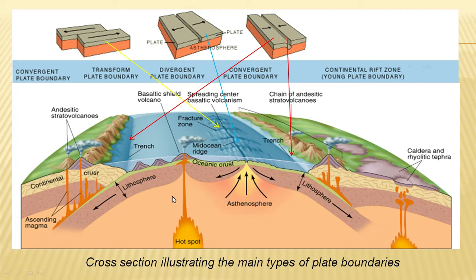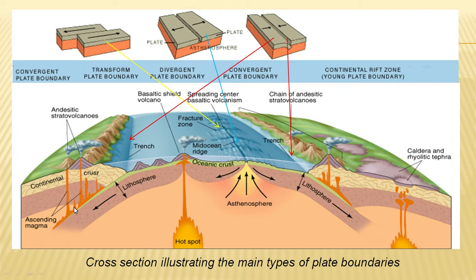So what happens, the two plates move opposite to each other. You can see here, this plate is moving toward this side and this plate is moving towards this side. Or this will be stable and this will move toward this side. Due to this there will be friction here, and due to friction there will be an increase in temperature, and the rocks will melt here.